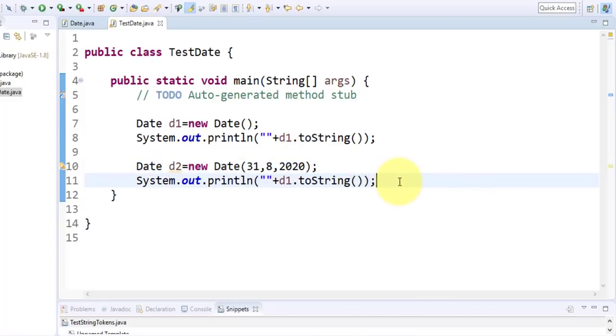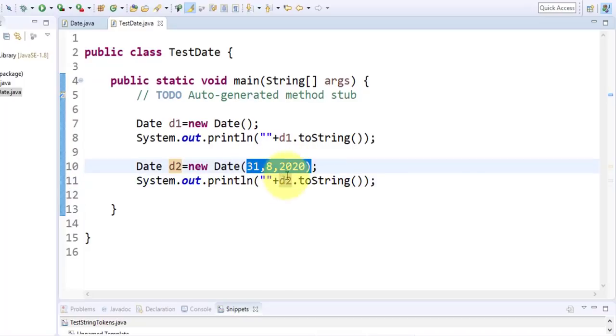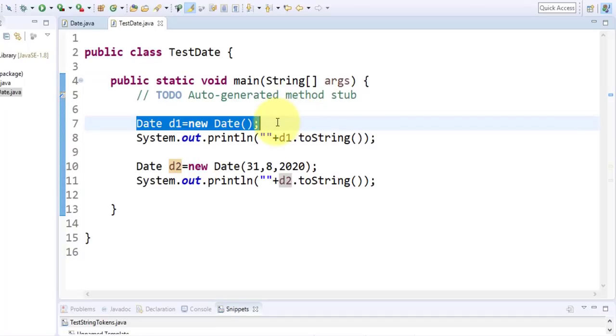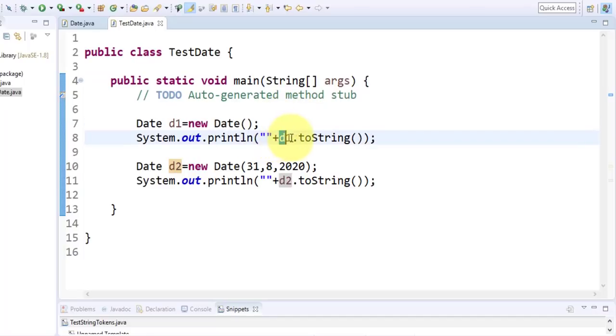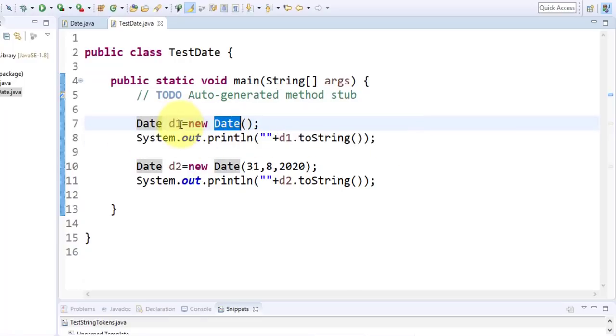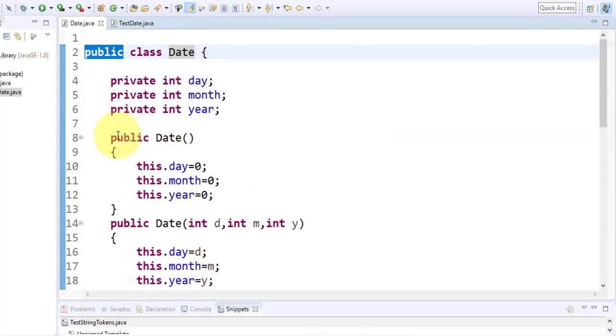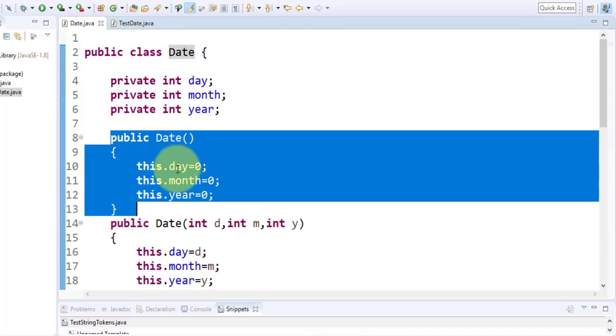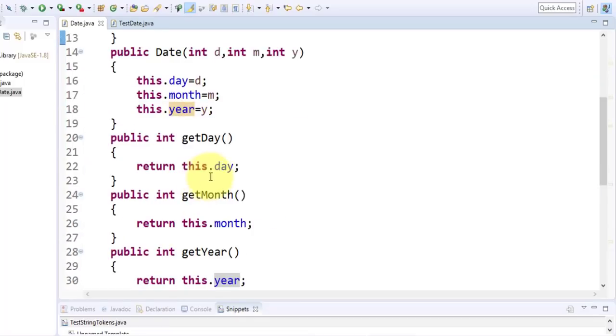Okay, now look here. So now you have to print with a d2 object, correct? And here the parameterized constructor gets called. For the first object, the parameterless constructor gets called, and then d1 dot toString. So whatever the value for the d1 object, it will print. Now what is the value of the d1 object? Just check it. When the object gets created, this constructor gets called: this dot day, month and year are 0, 0, 0.